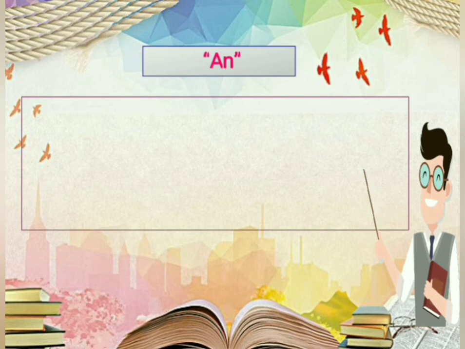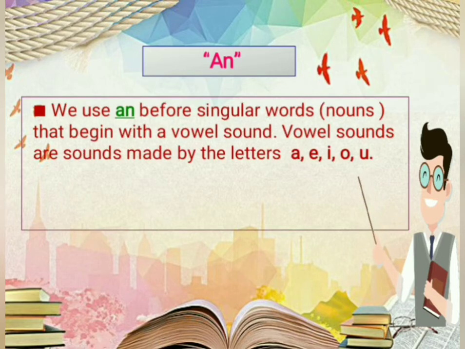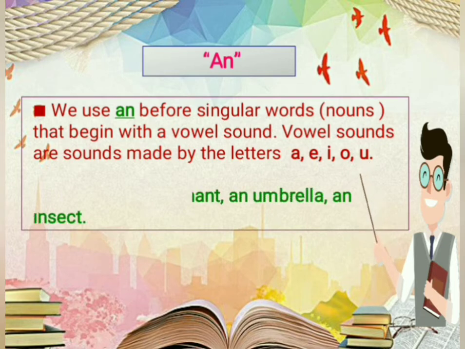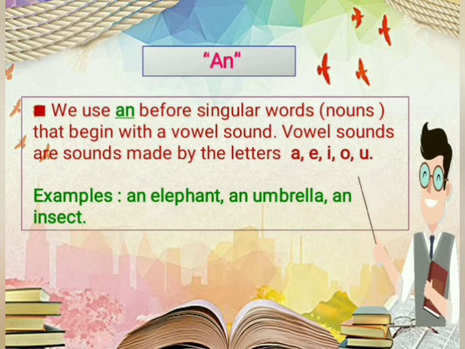Now let us see another article and its uses. Next article is an. We use the article an before singular nouns that begin with a vowel sound. Vowel sounds are sounds made by the letters A, E, I, O, U. For example, an elephant, an umbrella, an insect.